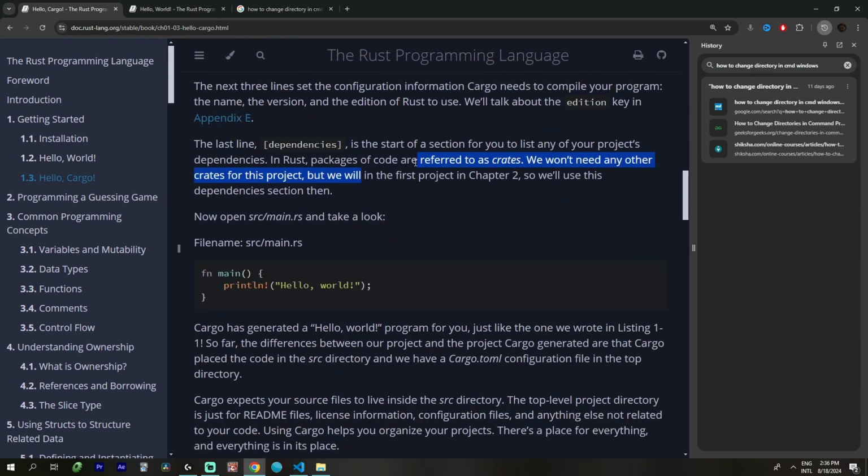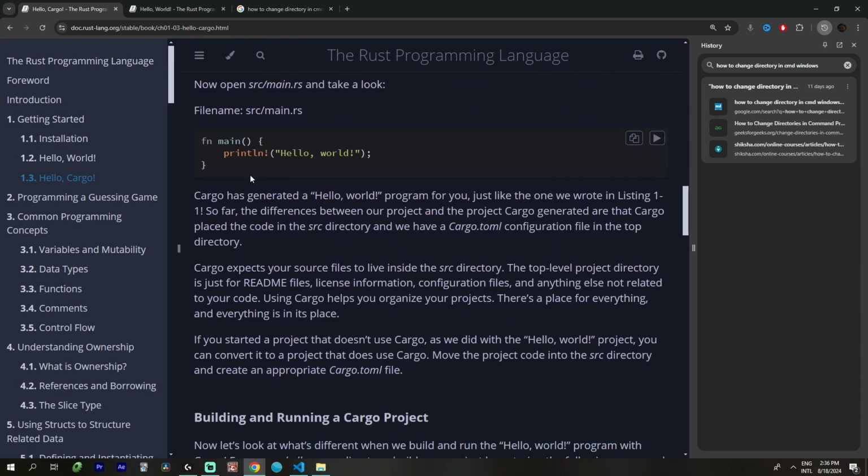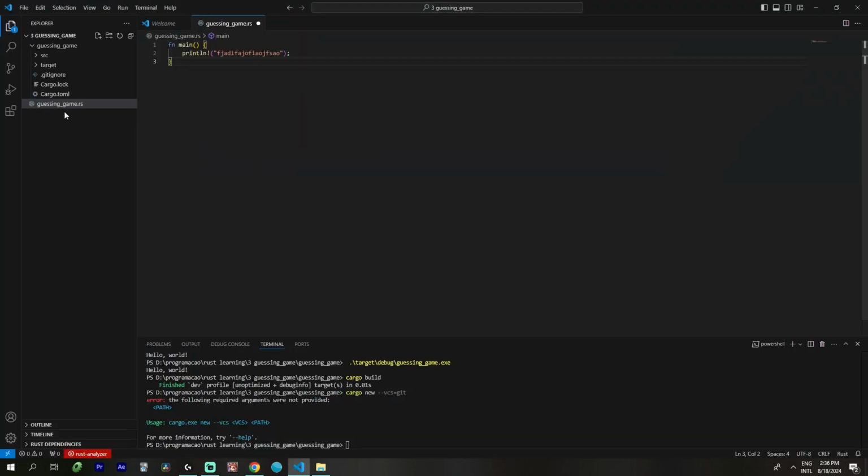Package with force. Cargo has a Hello World program. Alright, we found out the problem.